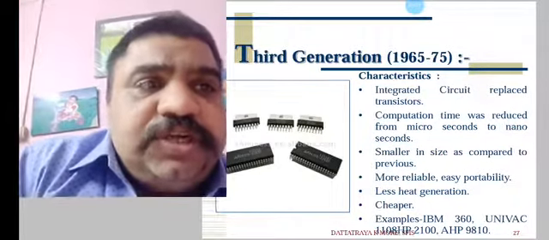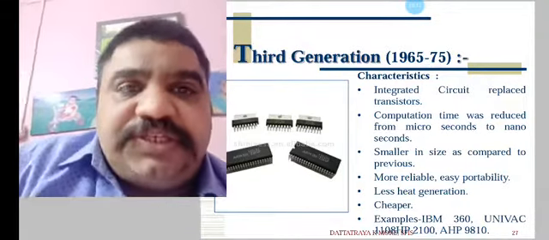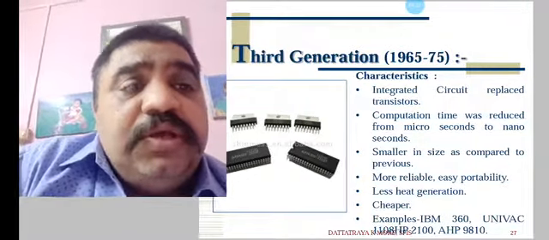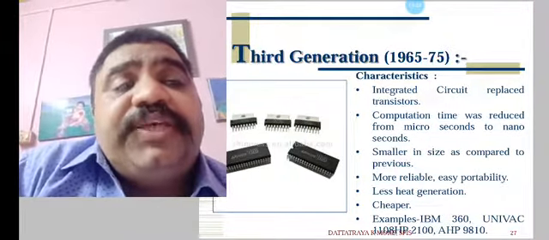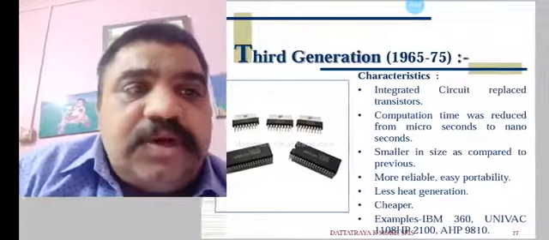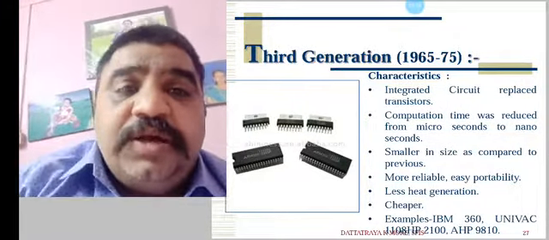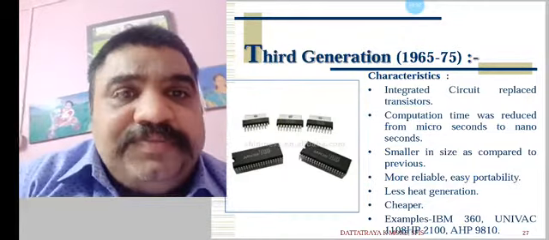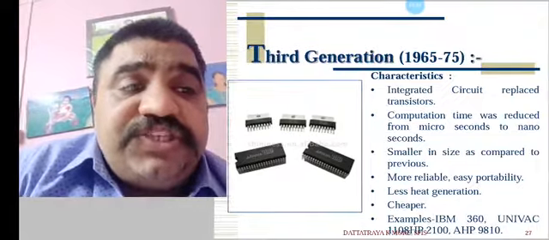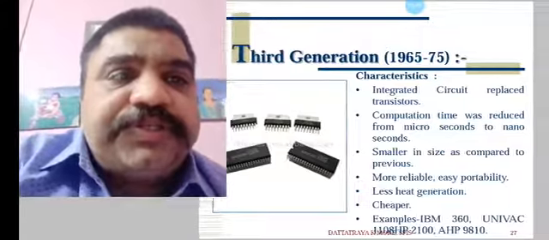Characteristics of third generation computers, 65 to 75: integrated circuits replaced transistors. In place of transistors, ICs were used. Computation time was reduced from microseconds to nanoseconds. Smaller in size as compared to previous, of course. Then more reliable, easy portability, less heat generation than previous. It is much cheaper than first and second generation. Examples: IBM 360, UNIVAC, then HP, like these computers.